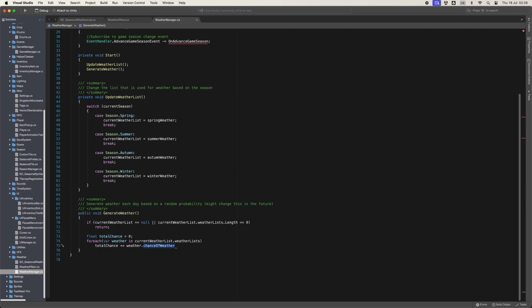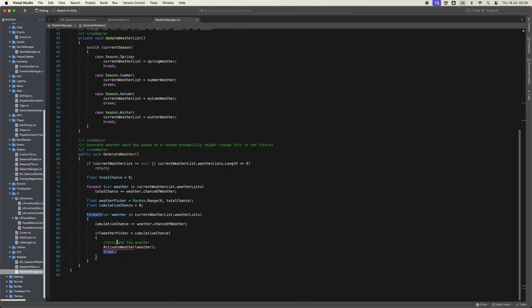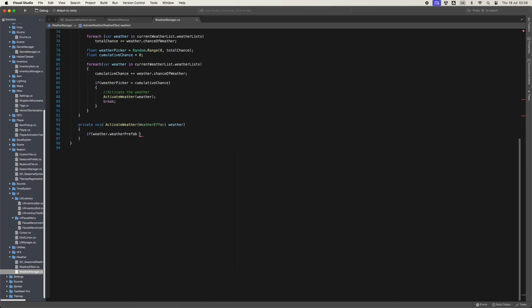So we've got the update weather list, and all that does is change the list based on the season. Now we're doing the generate weather function, and this is where we pick which of those weathers to instantiate based on a cumulative chance. This goes into the activate weather method, which will actually do that functionality. The generate weather is just the kind of picking class, so it chooses which weather to pick.